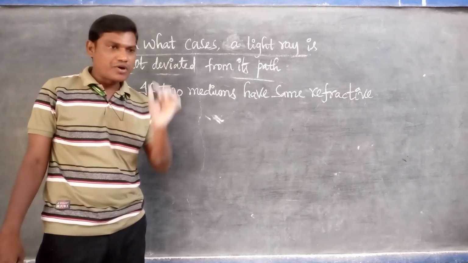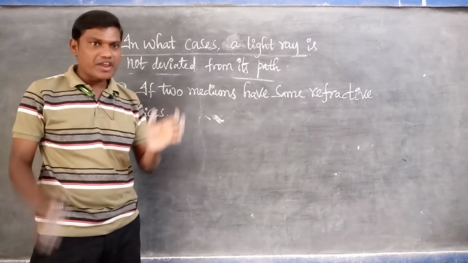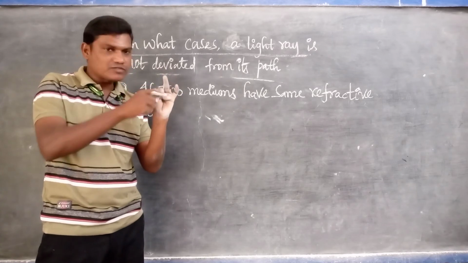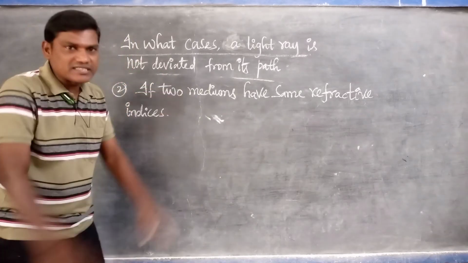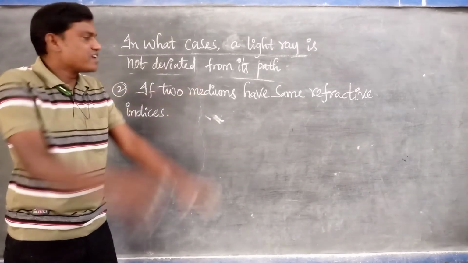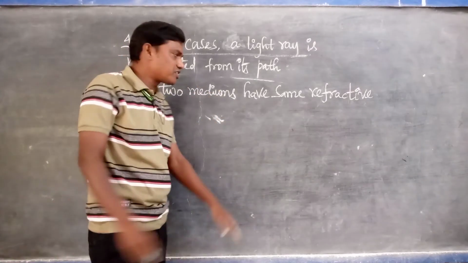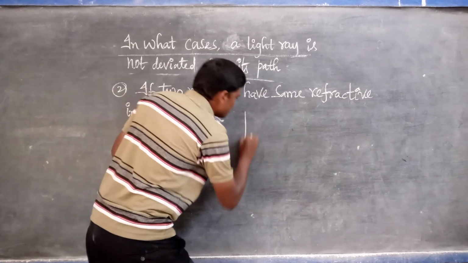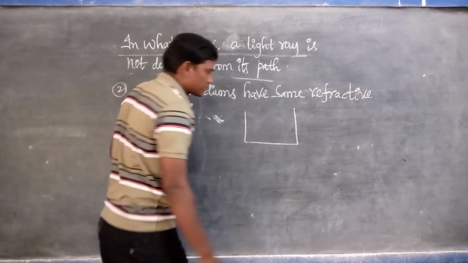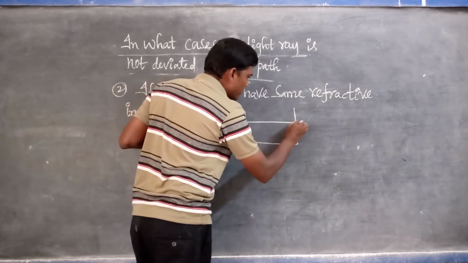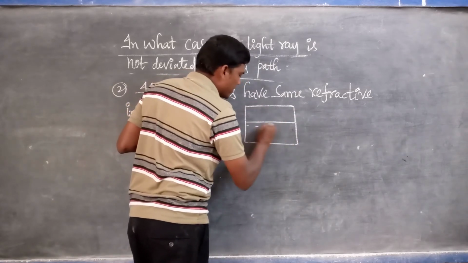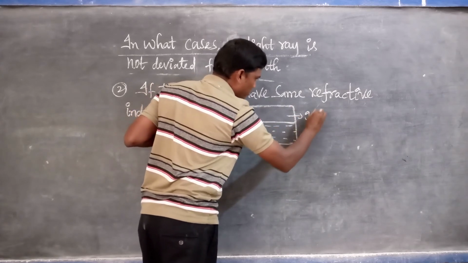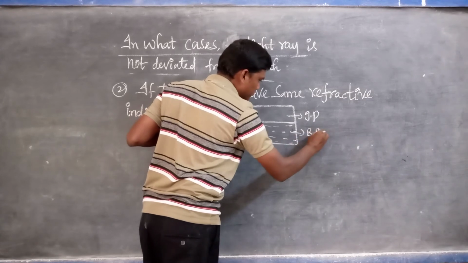Glycerin is also nearly 1.5. So whether glass or benzene or glycerin, the refractive index is the same or very near, and the variation is mostly negligible. Take glass and benzene for example. Half of the pot is filled with glass and the remaining is benzene. This is the glass portion, and this is the benzene portion.